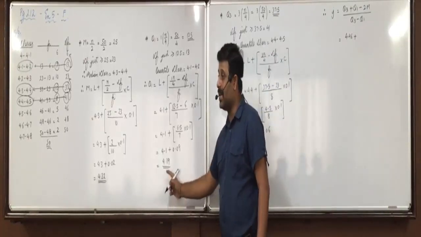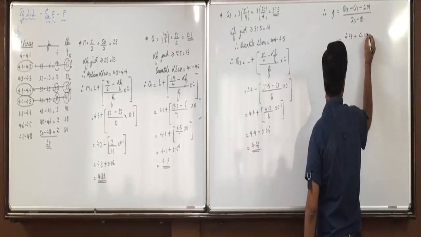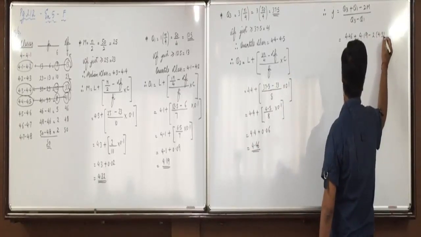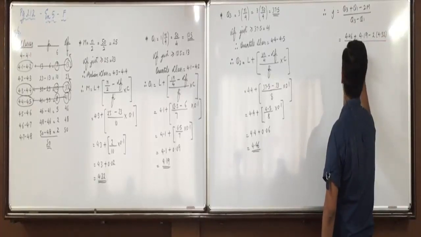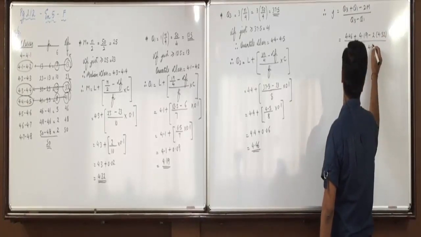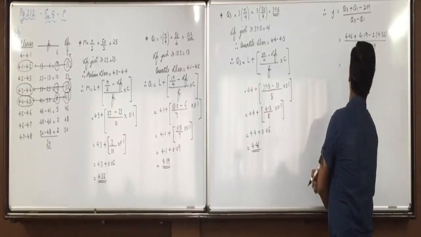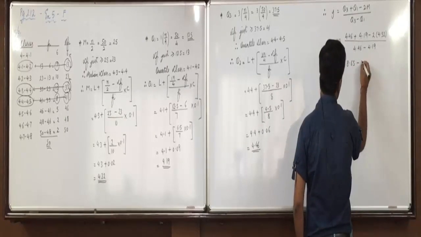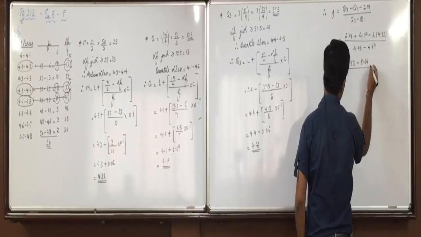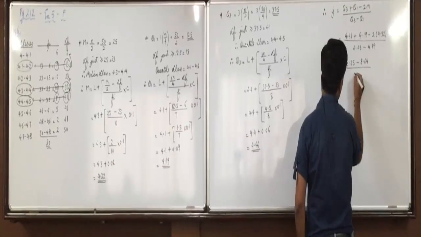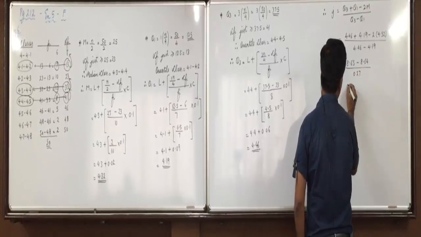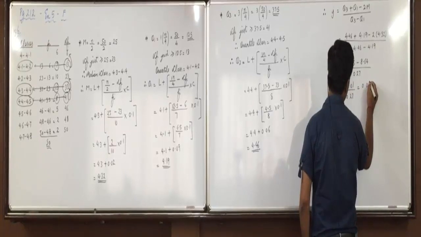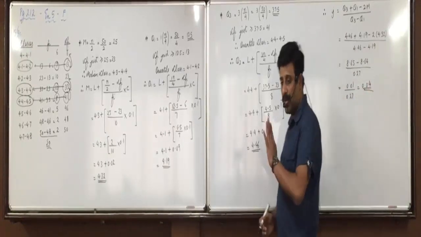Now Q3 is 4.46 plus Q1 4.19 minus 2 into median 4.32, upon Q3 4.46 minus Q1 4.19. 4.46 plus 4.19 is 8.65, minus 2 into 4.32 is 8.64, upon 4.46 minus 4.19 is 0.27. 0.01 upon 0.27 is 0.03. After 3 it is 7, so 0.037.